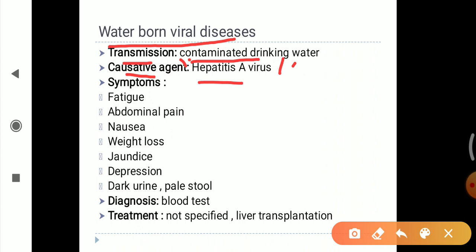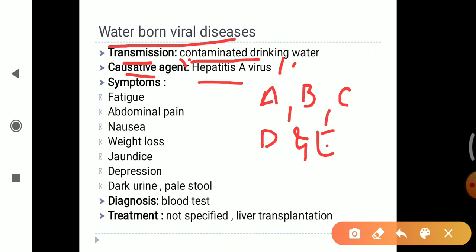Generally, there are 5 types of viral hepatitis. They are classified as hepatitis A virus, hepatitis B virus, hepatitis C virus, hepatitis D virus and hepatitis E virus. A different virus is responsible for each type.